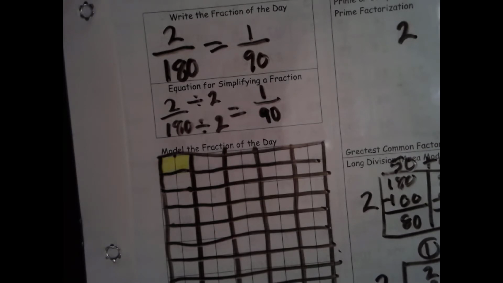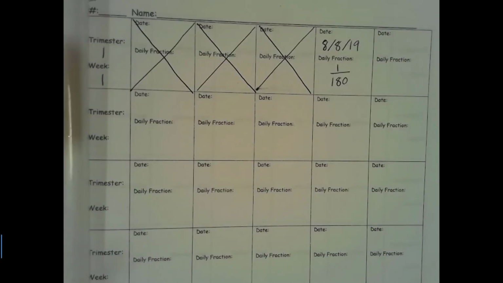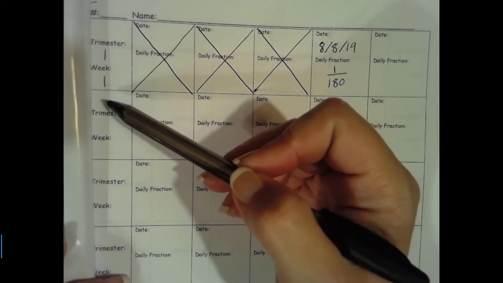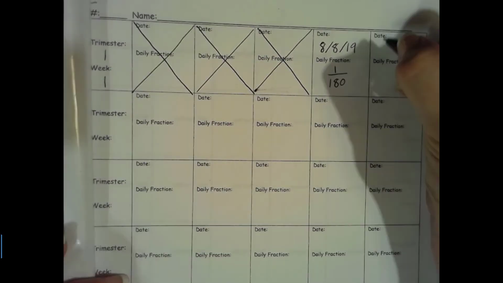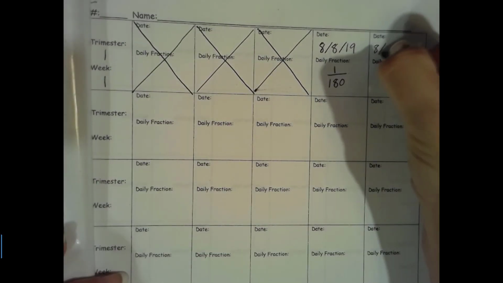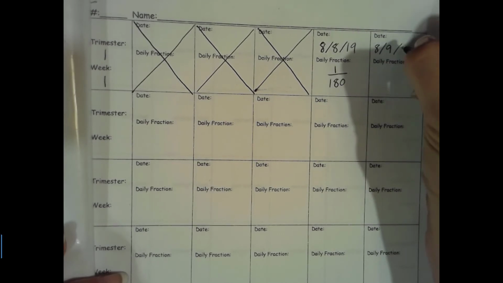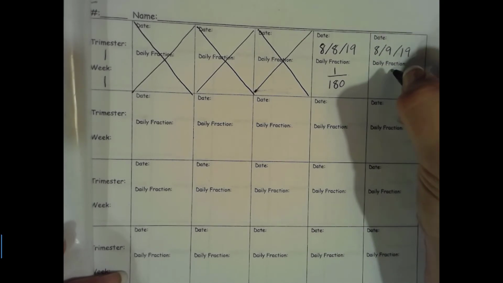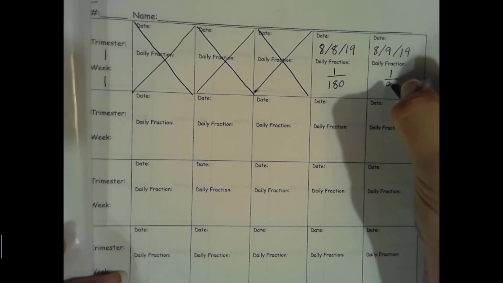Okay, now I'm going to go fill in my data collection and my number line. Okay, here we have our data collection sheet again. We are still in trimester 1, week 1. Okay, our date for today is 8/9/19, and our fraction for today is 1/90th.